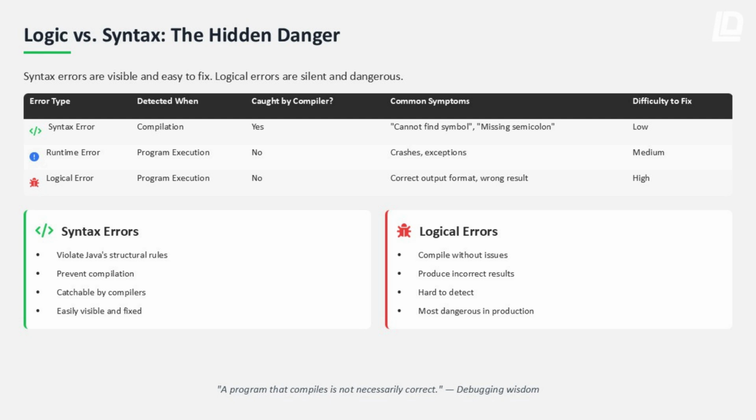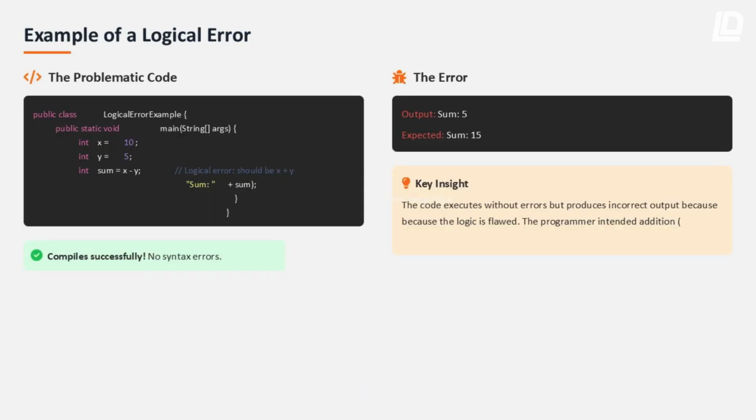That responsibility is yours. Imagine this: you want to add two numbers, but your code subtracts them. Java compiles it, Java runs it, Java prints the result. Wrong output, no errors. Java didn't fail, your logic did. This is why beginners feel confused, because the feedback is silent.